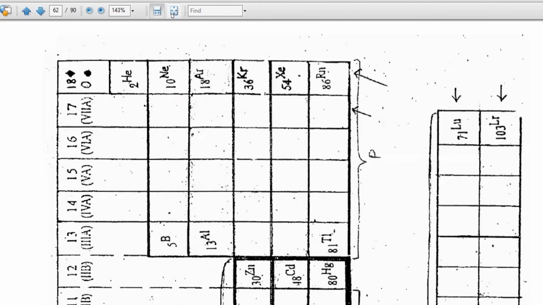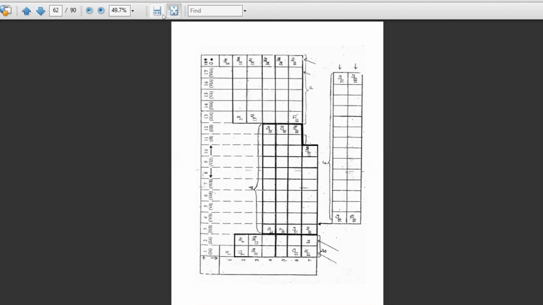Then there is a periodic table like this that I have given. Now we are filling this table completely.